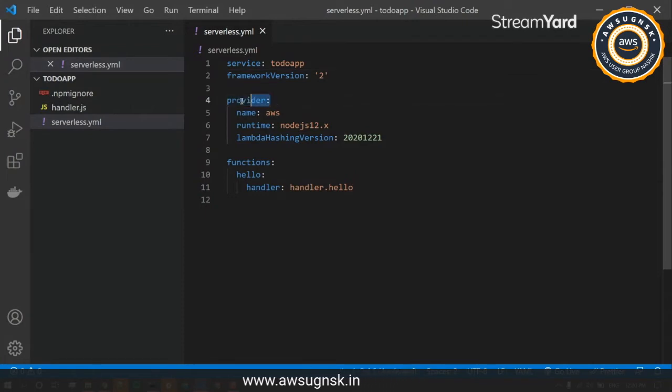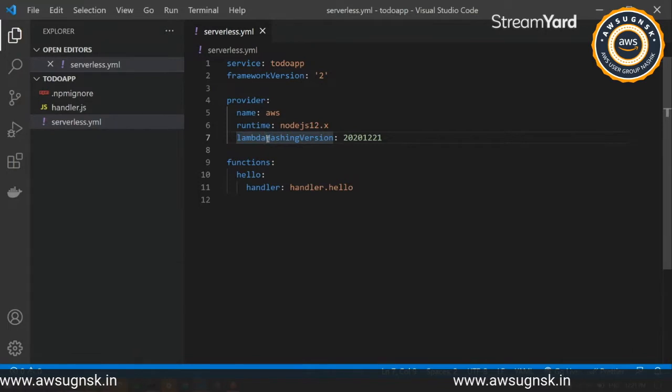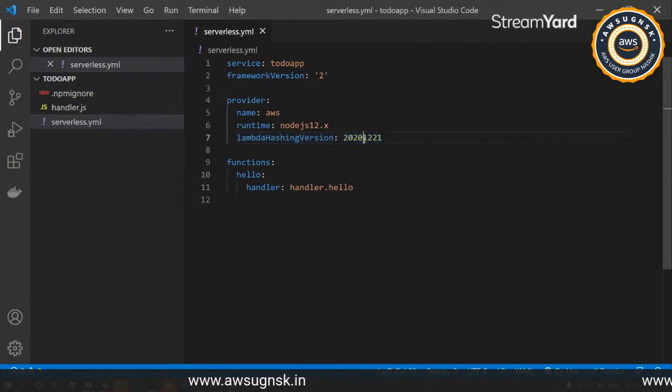So we have the provider over here. The provider will be your cloud provider. The name of the cloud provider is AWS, and the runtime we'll be using is Node.js 12. And this lambda hashing version is an optional parameter, but it is used to hash the function names while versioning each and every lambda that we will be deploying. Every time you deploy, a new version is created, and it will use a hashing algorithm that it already has inside the Serverless Framework to append to the function's name.